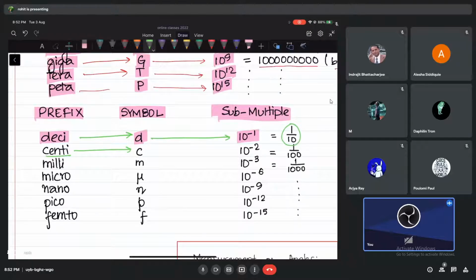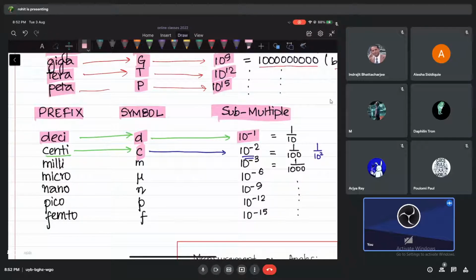I'll show you how to use it. Small c means centi, and you can understand now it means 10 to the power minus 2. 10 to the power minus 2 is like what? 1 by 10 to the power 2. That is like 1 by 100. It's like dividing by 100. It's going to give you a much smaller thing, okay?